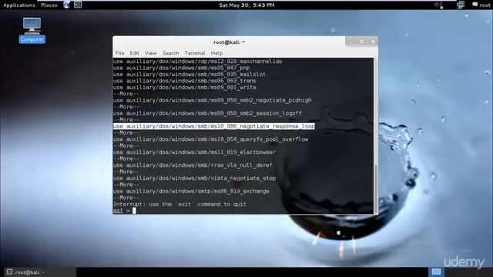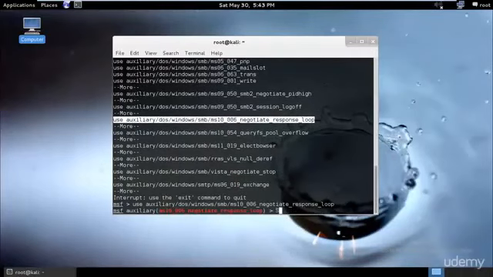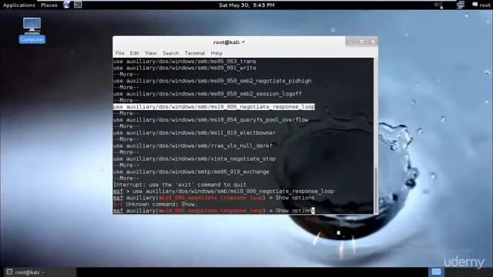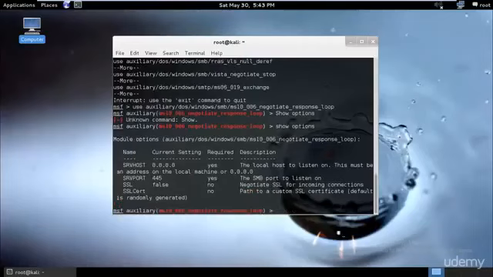here, and I'll type Control C and I'll use, I'll just go and delete this. I'll paste it over here. Perfect. So now I'll go ahead and type show options. As you can see, we have the SRV host, SRV port, SSL. That would be false since we are negotiating SSL for incoming connections, and this would be the path for a custom SSL certificate.